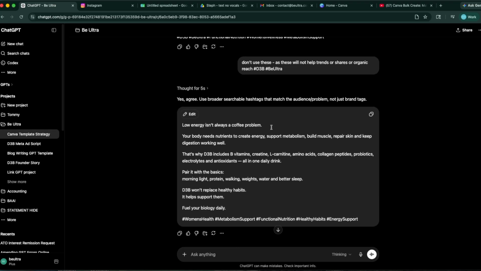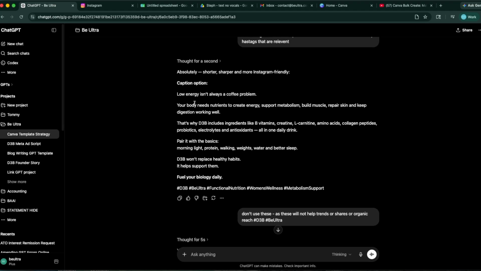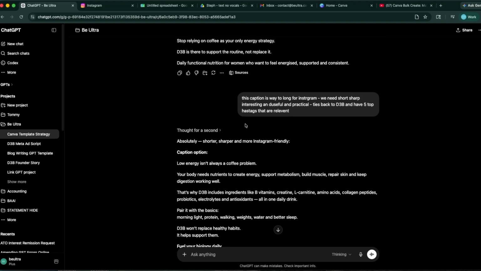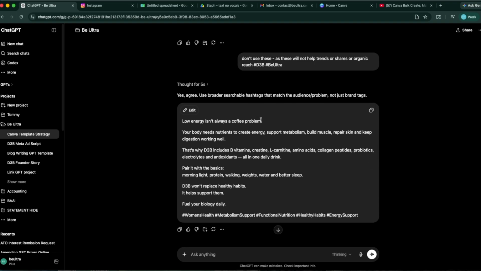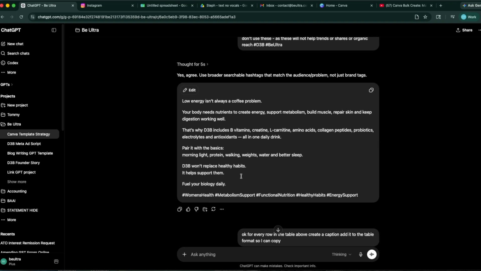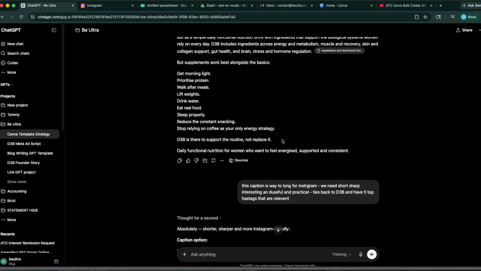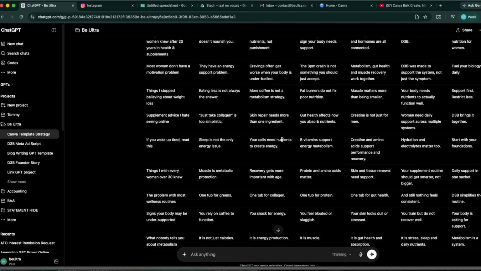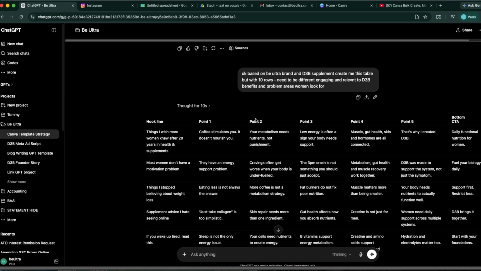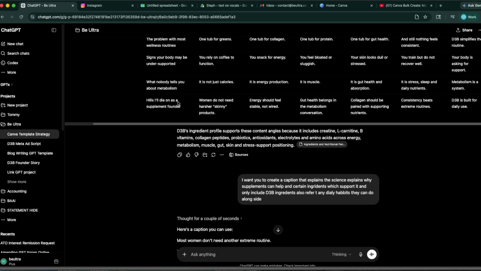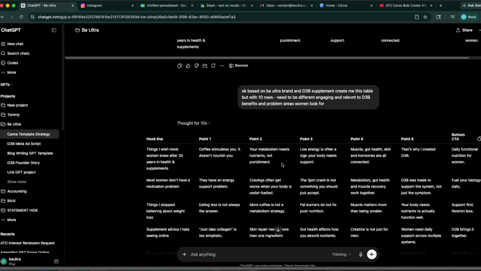So I always try to narrow it down to give me one caption and I'll provide it feedback. I'll say, no, that's not relevant. And then once we land on one caption as an example that hits the mark, and I'm like, yep, that's aligned, then I say follow this format for the rest of them. And it's the same with the data in the table: we've done a few iterations, as you can see, and I try not to do too many. I think when you do too many, it gets a little bit lost along the way. Like a maximum of 10 is where I think the quality is maintained.